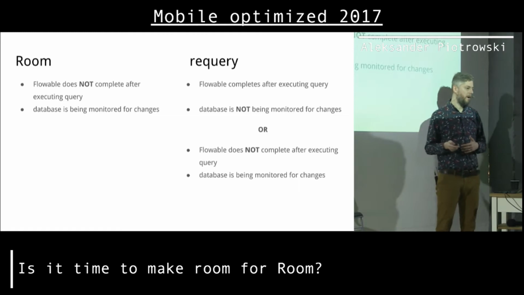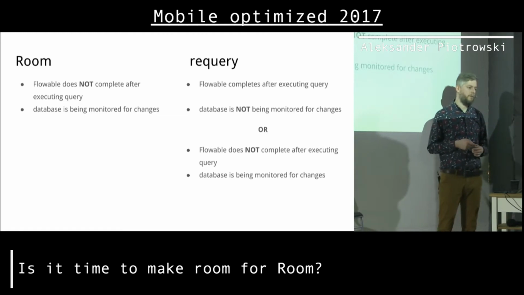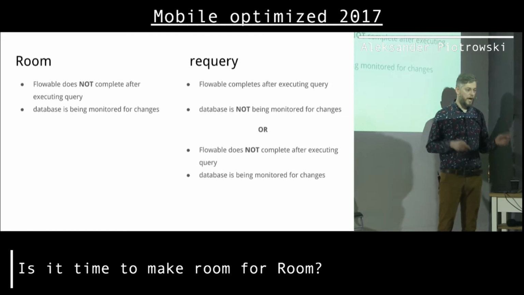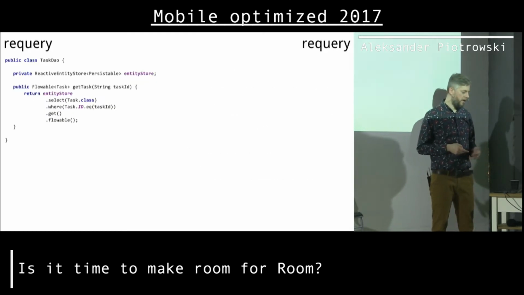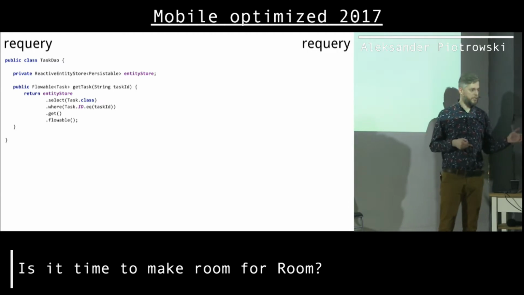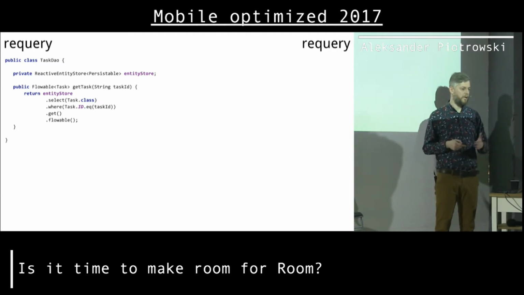And with requery, I can also have the same approach like with Room. So I can get data from database and eventually also observe a table for changes. And how hard is to do that with requery? So that's a query when I just get data, a stream of data from database, but I'm not observing table.